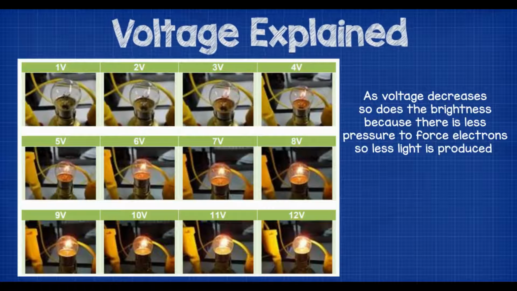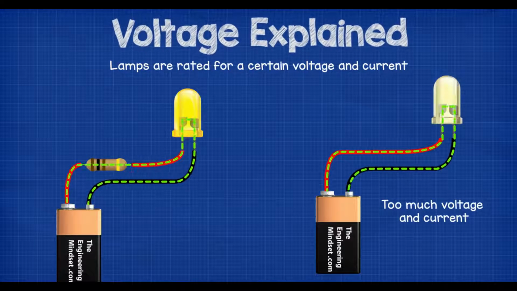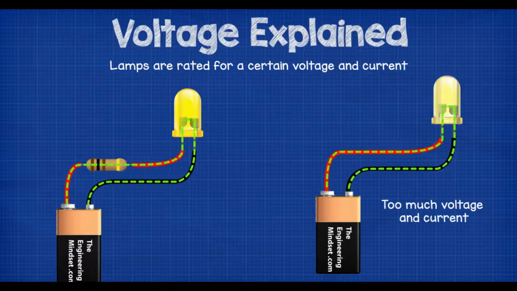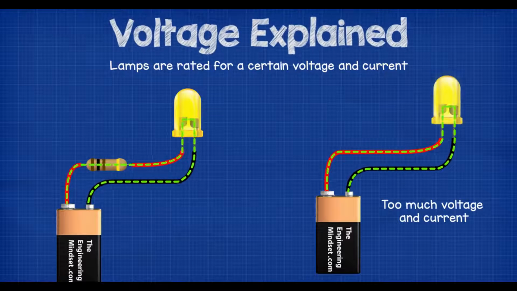If we try to use a lower voltage, the lamp would turn on, but it decreases in brightness as the voltage decreases. That's because there is less pressure to force electrons through it. Less electrons flowing, less light that can be produced. The lamps are only rated for a certain voltage and current. If we use a higher voltage, then the lamp will become brighter because more electrons are flowing through it. But if we add too much voltage and current, then the lamp will blow because too many electrons try to pass through at once.